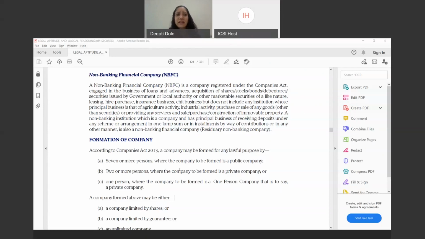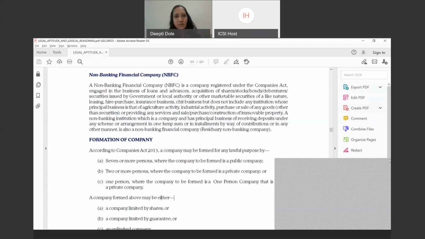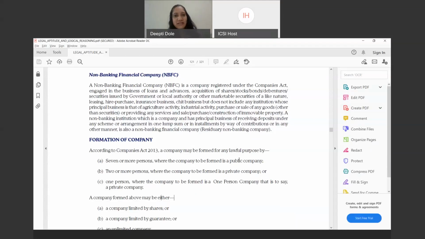Basically, we discussed that for a private limited company, we need at least two members, and in case of OPC, that is one member requirement. In case of a public limited company, we need a minimum of seven persons.